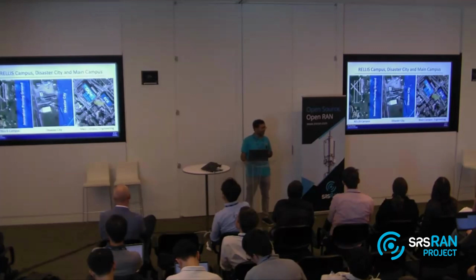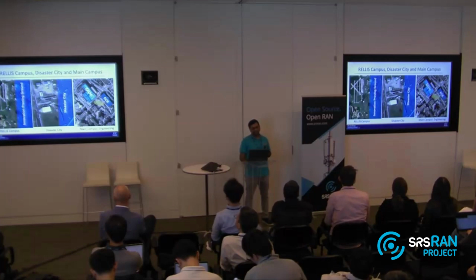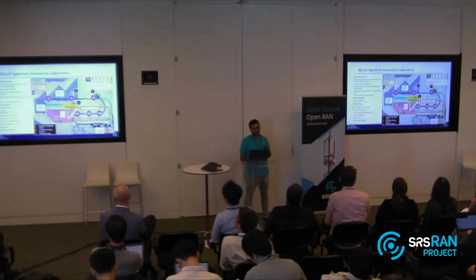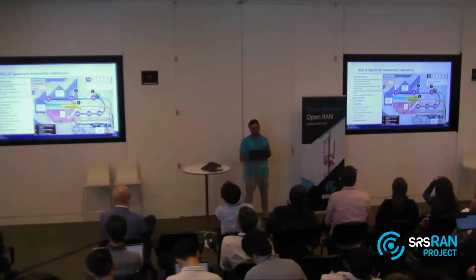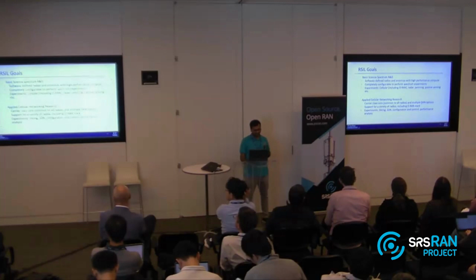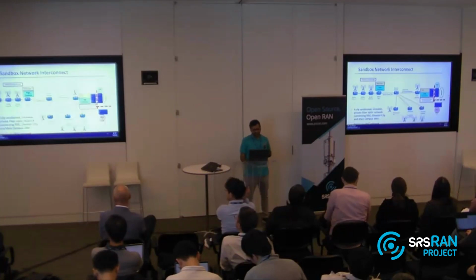Okay. Now, second, Srinivas and his team have what is called the RELLIS testbed, which will also be soon available to the larger public. This is funded by the State of Texas. It's the Innovation Proving Grounds, with a lot of Disaster City and lots of cool outdoor settings where you can do a lot of experiments. They plan to have a lot of research base stations and some commercial base stations as well. You can connect to any of those and do a lot of experiments and data collection. Okay, I'm going to skip since I have only 2 minutes.